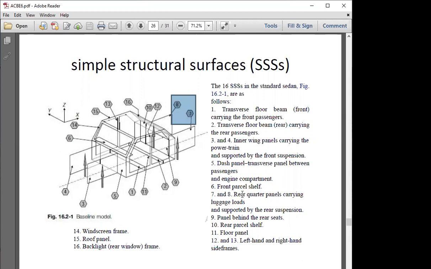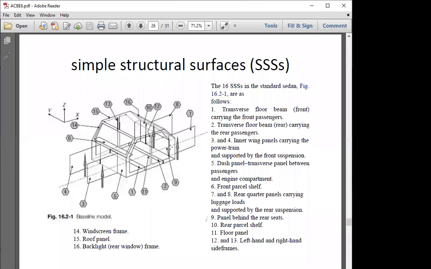7 and 8 are the rear quarter panels, just like 3 and 4, but they are for luggage load. In the front section, it was for the powertrain. Number 9 is the panel behind the rear seats. So if there is a back impact on the automobile, we are saved from the components of the back impact. The rear parcel shelf is also there as number 10. There is a floor panel as number 11. The floor has been arranged as a panel.